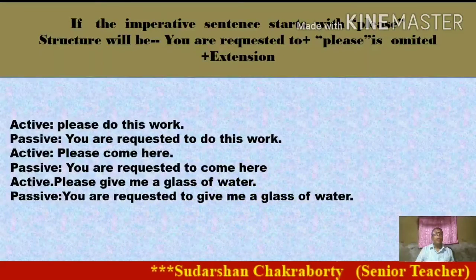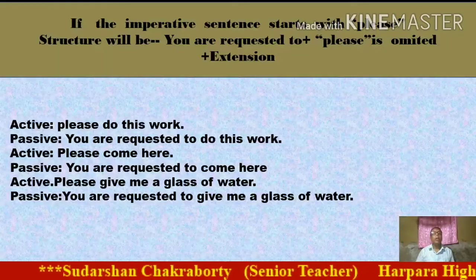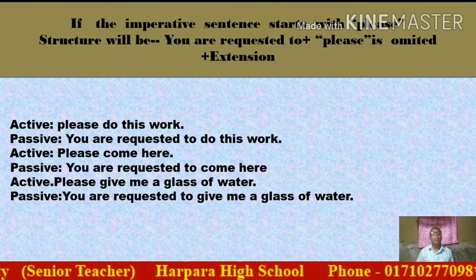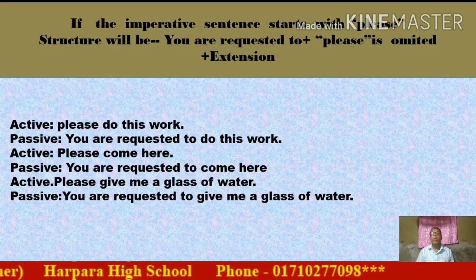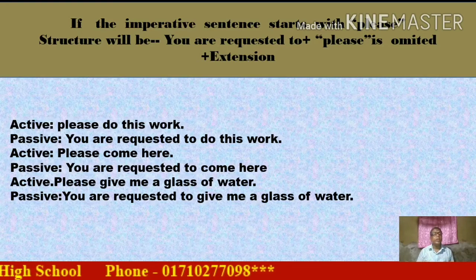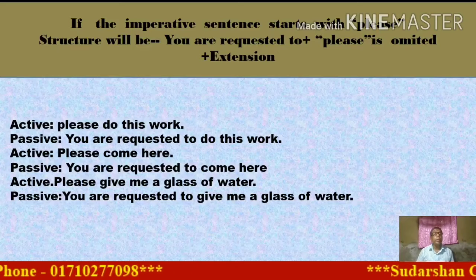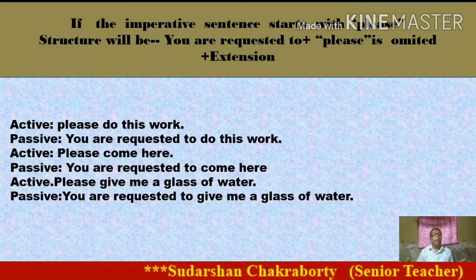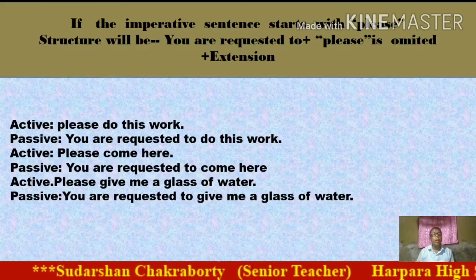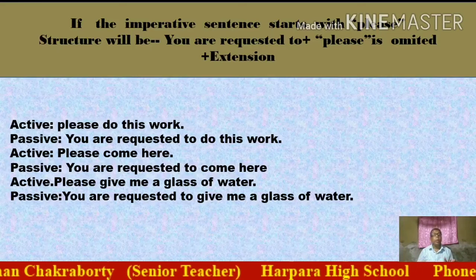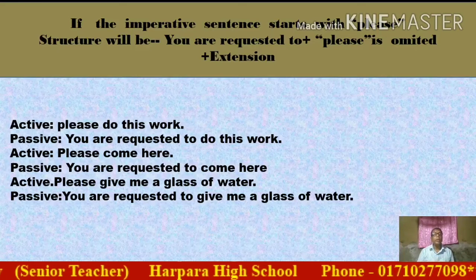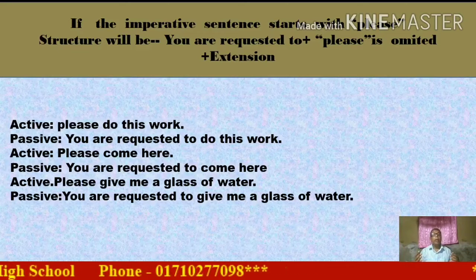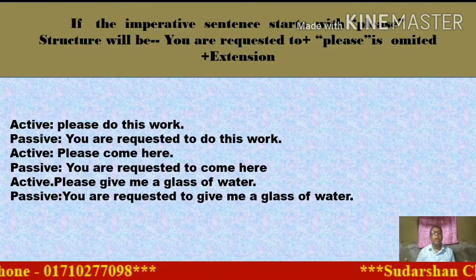Dear student, next I am going to show other categories of imperative. If the imperative sentence starts with please, the start will be you are requested to, and please is omitted, plus the extension. As an example I have given, active: please do the work. Please is omitted from this sentence, and instead of please, three words come in from outside. Number one, you; number two, are; number three, requested to. The remaining part of this sentence has no change.